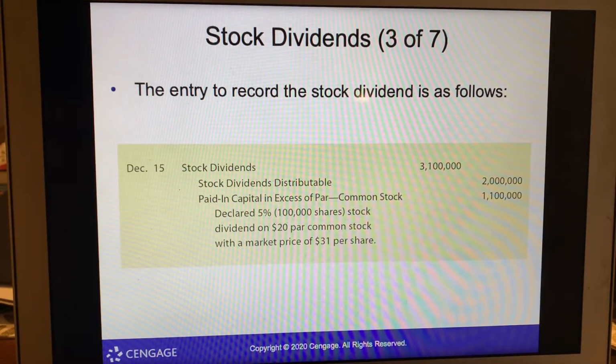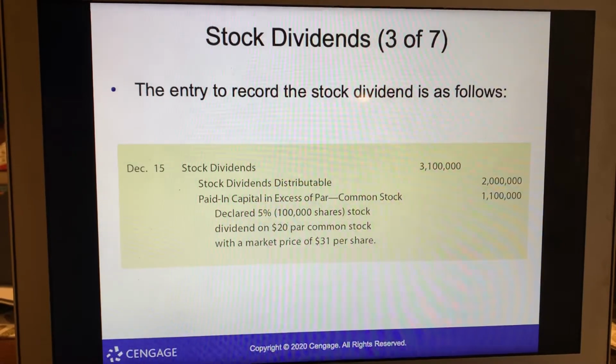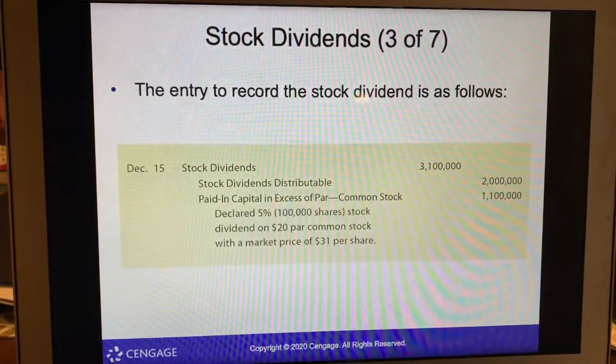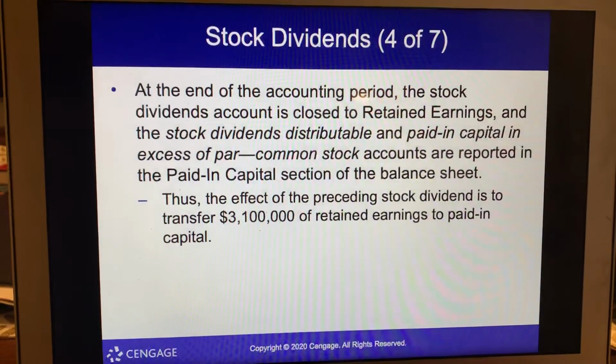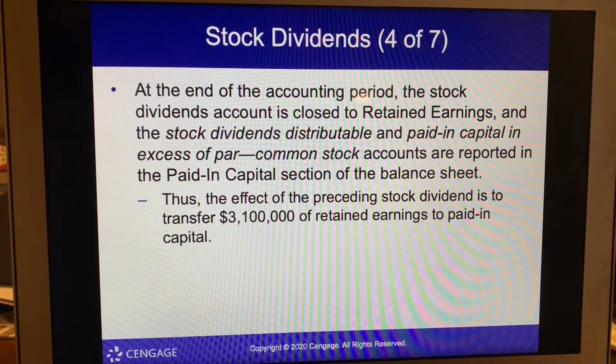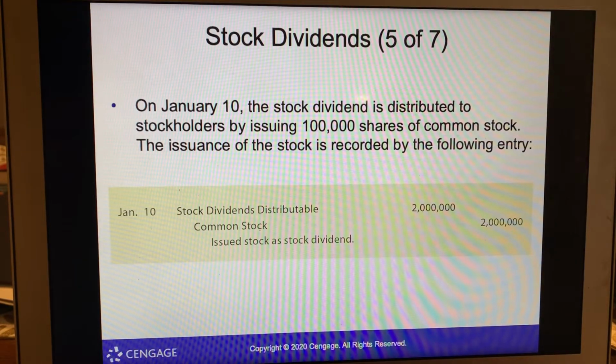So to record it: stock dividends of 3.1 million, and that's 5% of the 100,000 shares at $31 per share. So stock dividend distributable of 2 million, and then paid in capital in excess of par common stock is 1.1 million. At the end of the accounting period, the stock dividend account is closed to retained earnings, and the stock dividends distributable and paid in capital in excess of par common stock accounts are reported in the paid in capital section of the balance sheet. Thus, the effect of the preceding stock dividend is to transfer $3.1 million of retained earnings to paid in capital. So here's what this might look like.